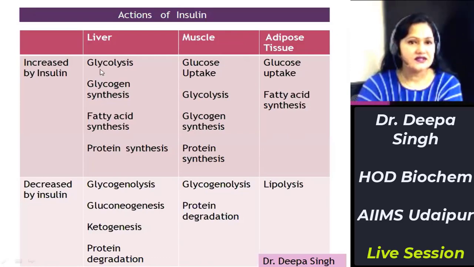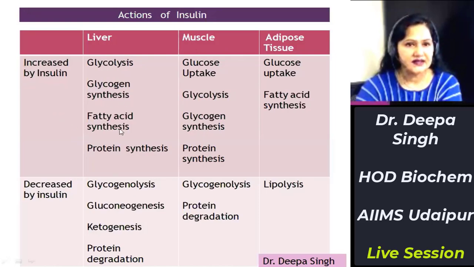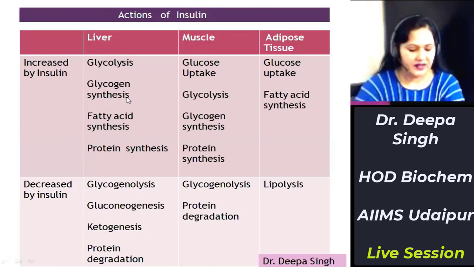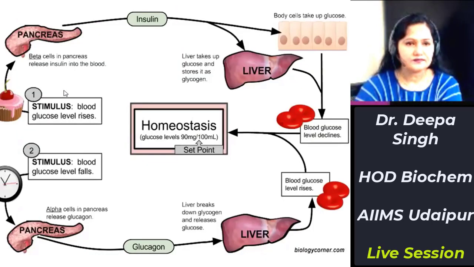See, in liver, insulin doesn't have a direct impact upon glucose uptake. Short-term glucose uptake is not stimulated by insulin. However, we can say that long-term uptake of glucose is stimulated by insulin because it stimulates enzymes of glycolysis and glycogen synthesis, thus enhancing long-term uptake of glucose. Directly, it does not have an impact on glucose uptake in liver because these cells are freely permeable to glucose. So this is how insulin regulates the blood glucose concentration.